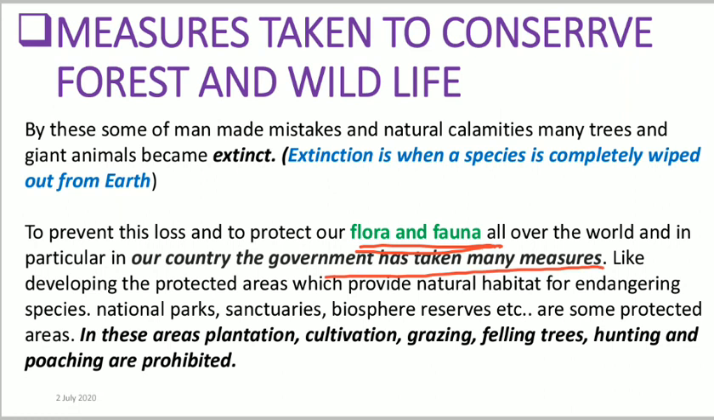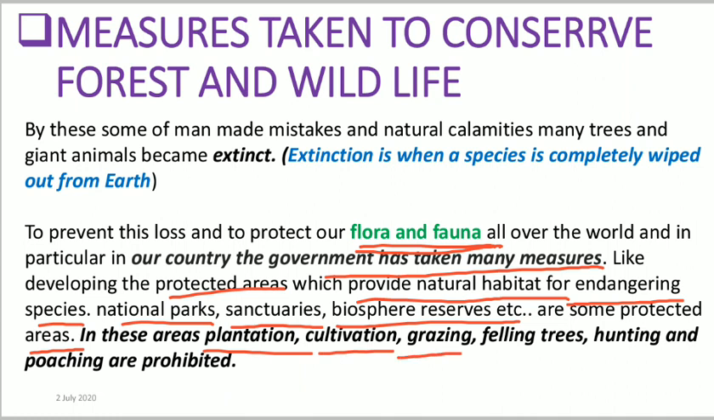What are those measures? The government has developed protected areas which provide natural habitat for endangered species, right? National parks, sanctuaries, biosphere reserves, etc. are some of the protected areas provided by the government. And what is the main purpose of these areas? In these areas, plantation, cultivation, grazing, felling trees, hunting, or poaching are prohibited. That no person will do what? Plantation, cultivation, grazing, felling trees, or hunting in these areas.